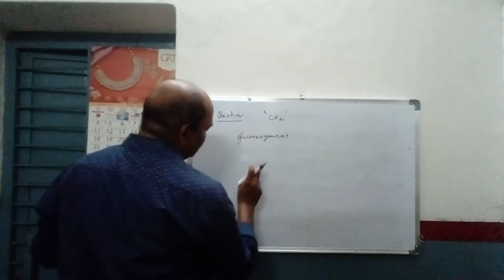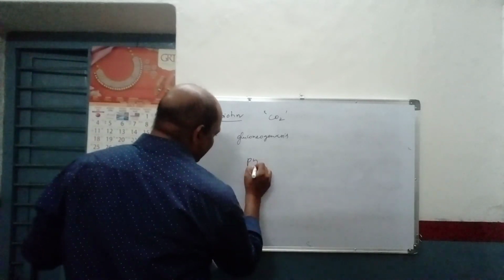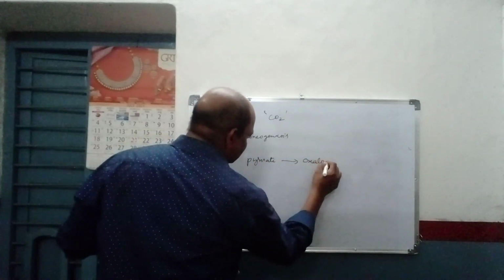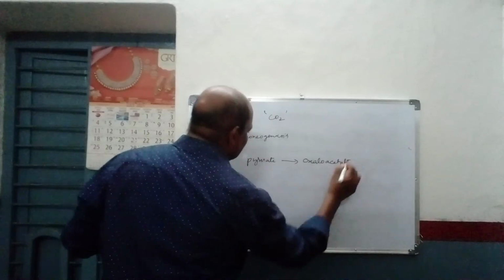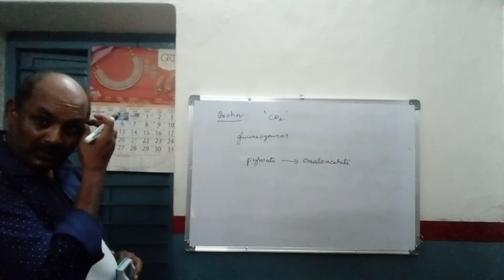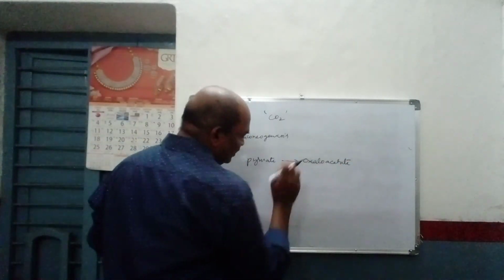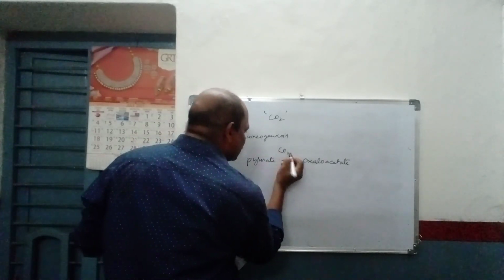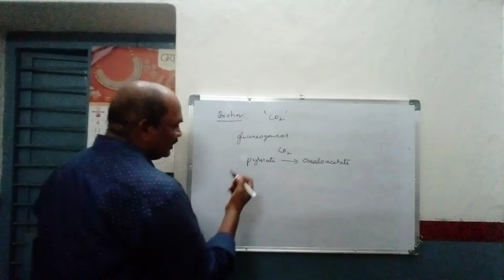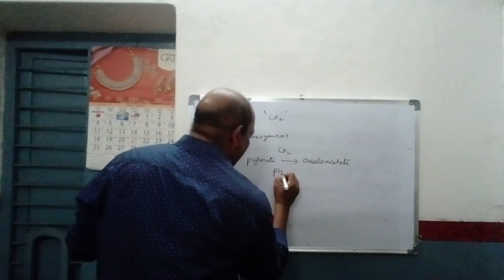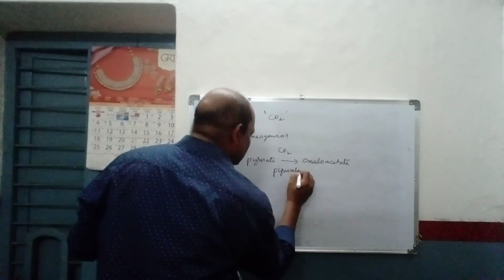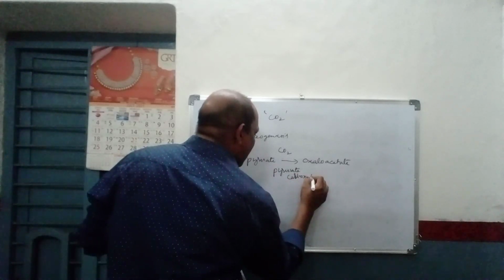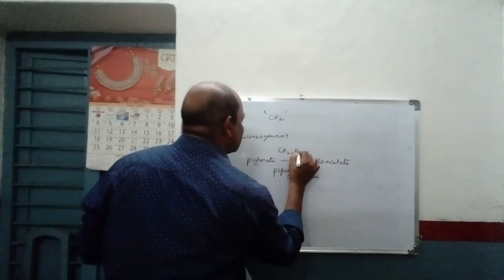Now, in this case, what will happen? Pyruvate is converted straight away into oxaloacetate. In fact, this is one of the crucial steps in gluconeogenesis. Pyruvate is converted into oxaloacetate, and for this carbon dioxide is needed, and the enzyme that is required is pyruvate carboxylase. And here biotin is essential.